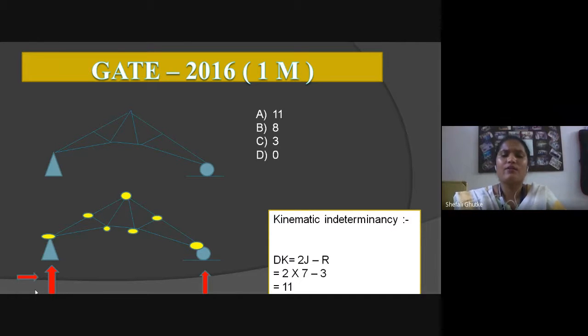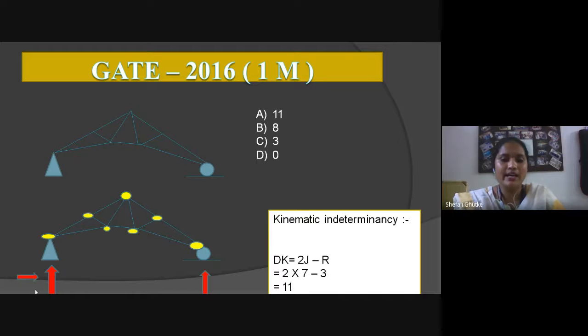The question is about calculating kinematic indeterminacy. Options are A 11, B 8, C 3, and D 4. We know that the formula for calculating dk is 2J minus R. J is joints. You can see here the yellow dots represent the number of joints, so the joints are 7.